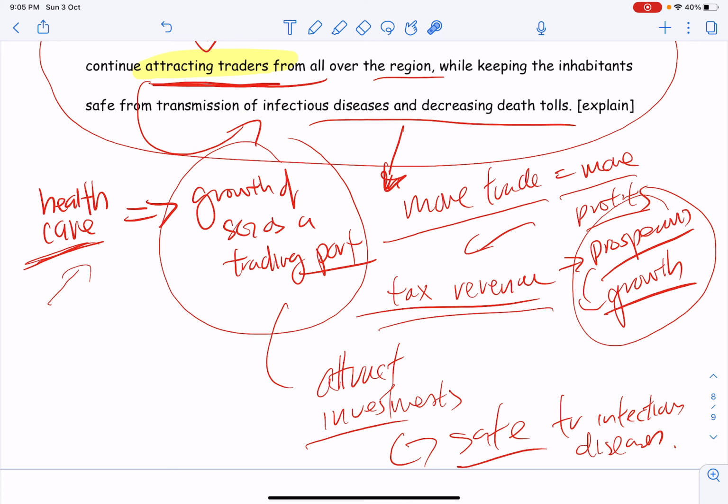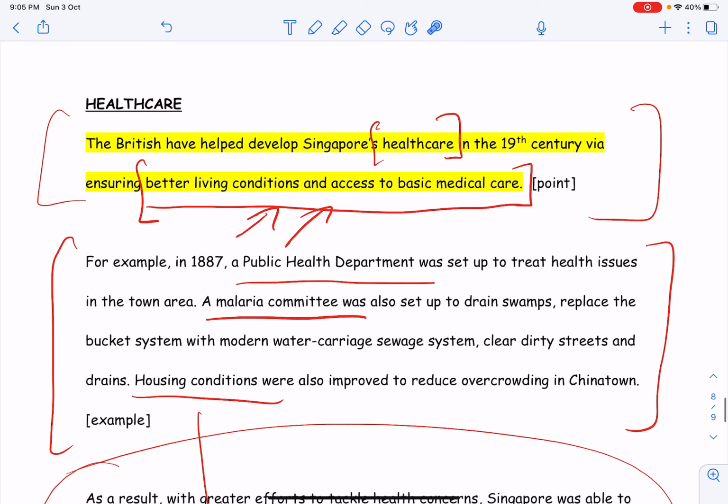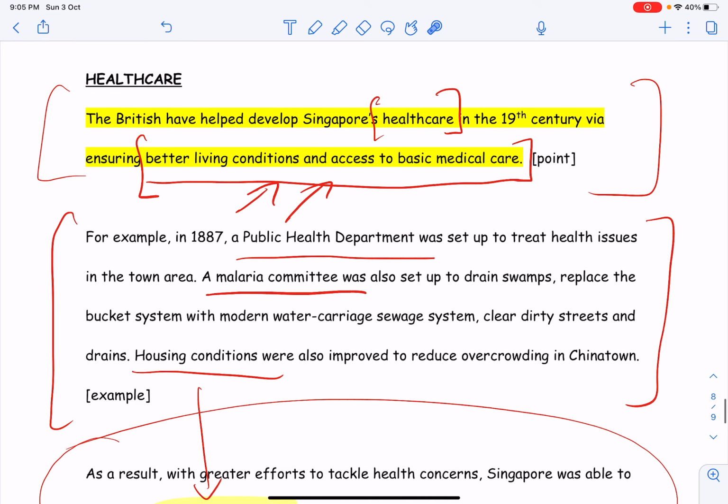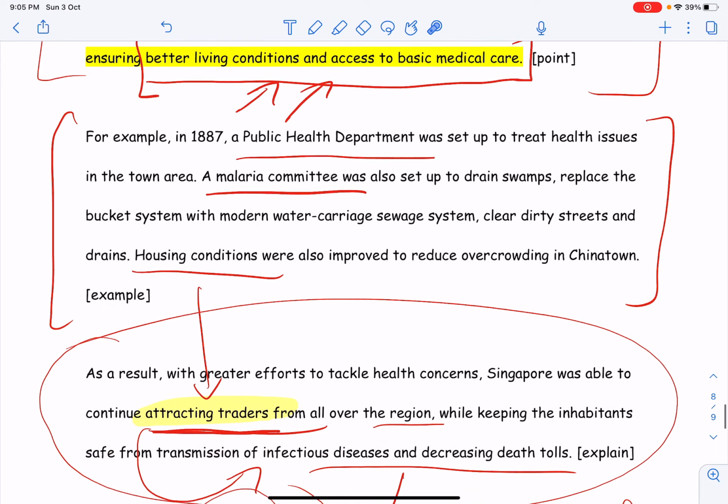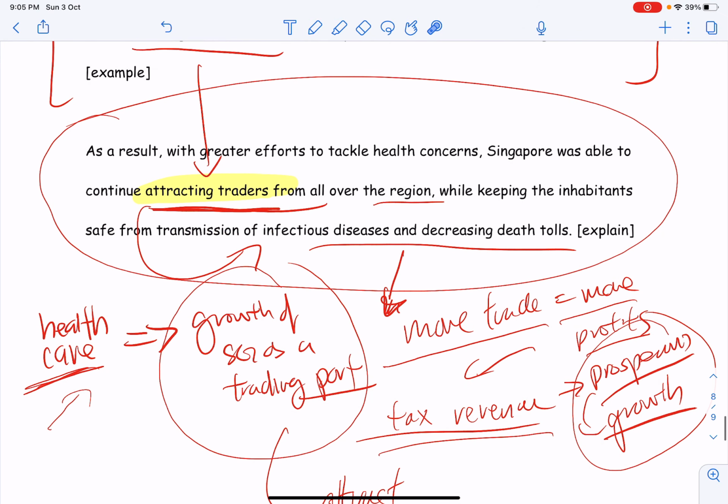So explanation is key for your second question, all right? It's not enough just to give me the details. You have to link these details to the outcome that the question is asking you to link to. Okay? All the best.